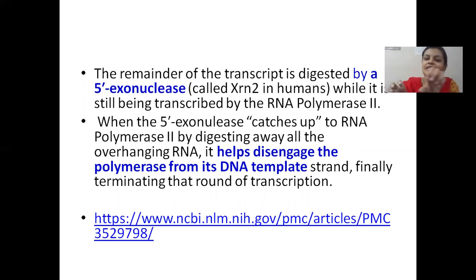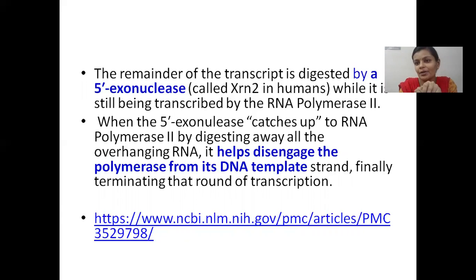At a point, these two will meet. This exonuclease and RNA polymerase will catch up with each other. So once they catch up with each other, this acts as a signal for RNA polymerase to disengage from the DNA. So once the 5' exonuclease activity of this enzyme breaks down the nascent mRNA from the 5' end, at a point it catches up with the moving RNA polymerase.